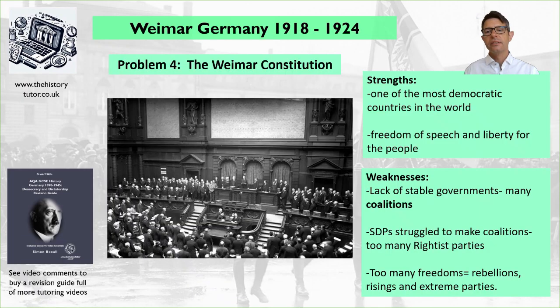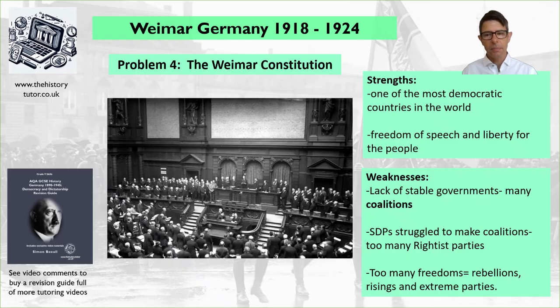So one of the most democratic countries in the world had been created out of the Weimar Constitution. There's freedom of speech, liberty for people. People could make voting choices for themselves. However, one of the big weaknesses was a lack of stable government. So remember, the socialists were the biggest party. They would gain about 30 to 40% of the vote. So they couldn't form a full majority government.